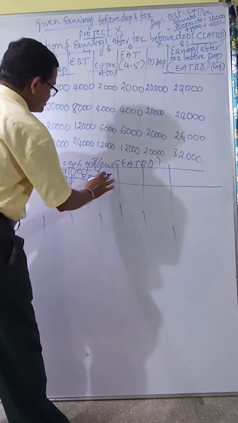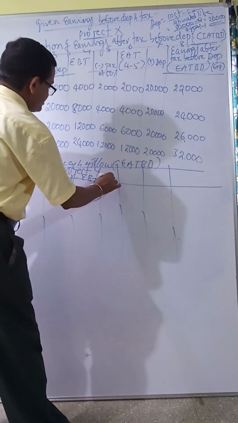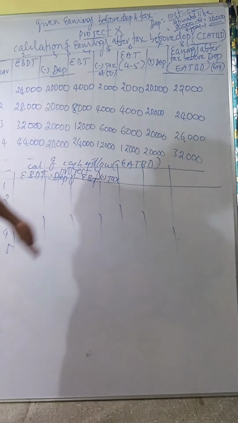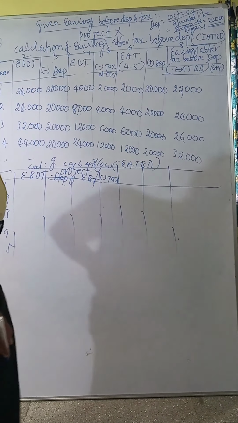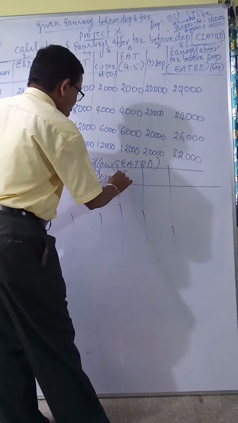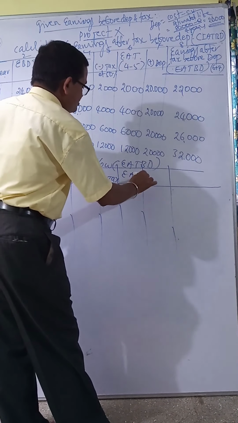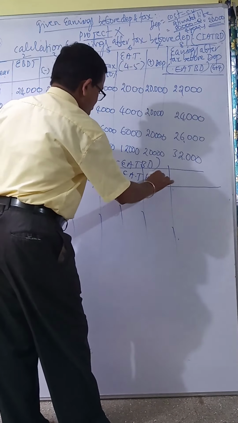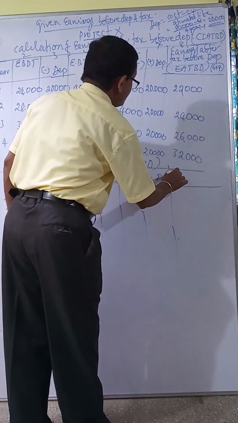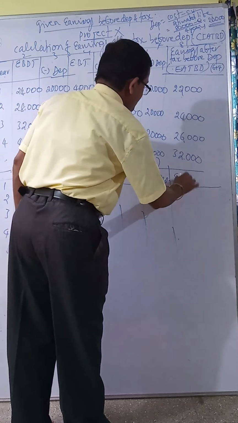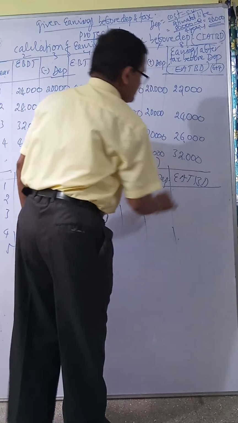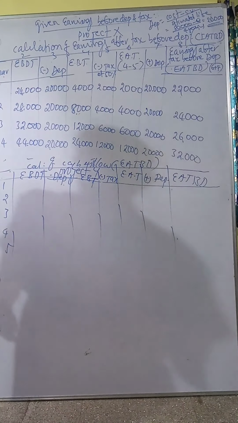Then less tax, no need to get rid of tax, right? Then earnings after tax, then add depreciation. Then earnings after tax before depreciation, or cash inflow after tax before depreciation.